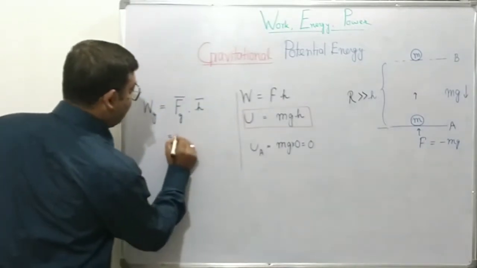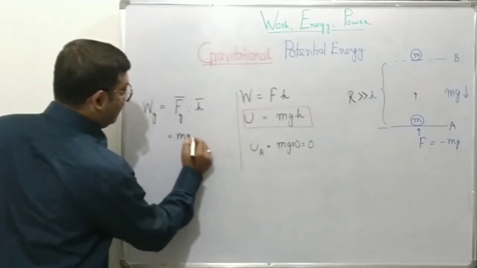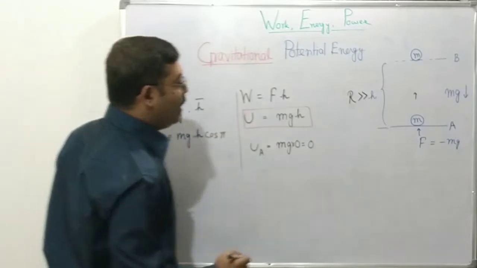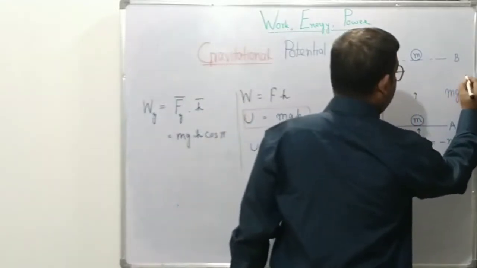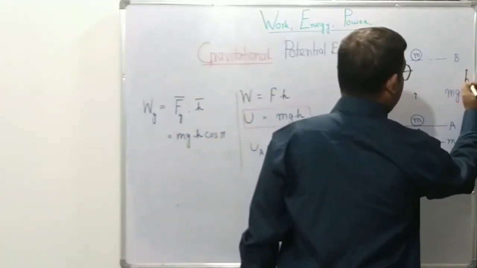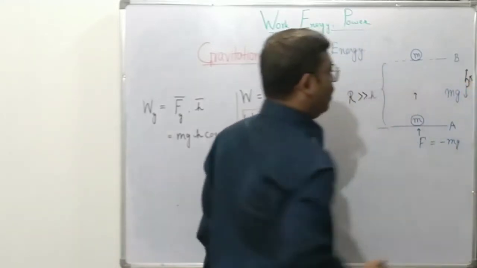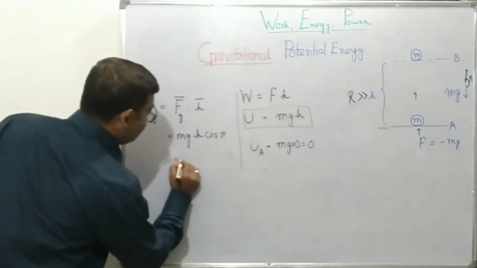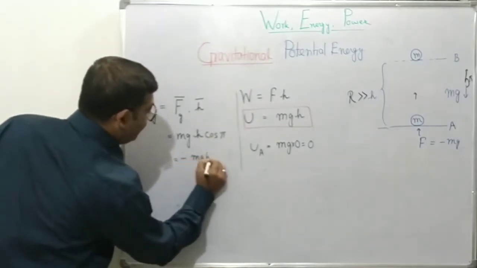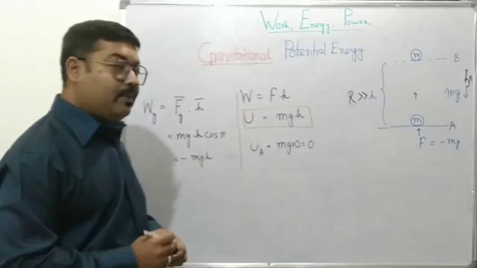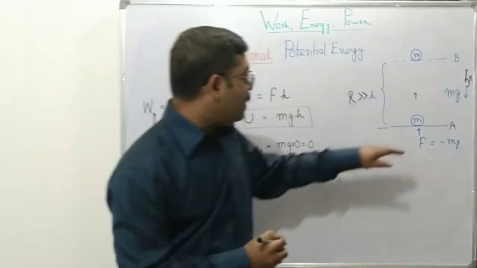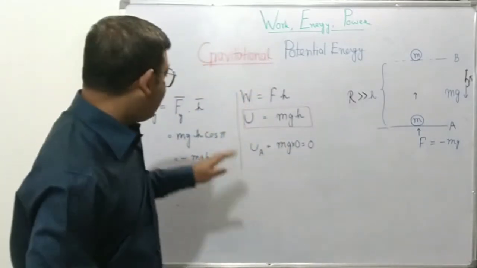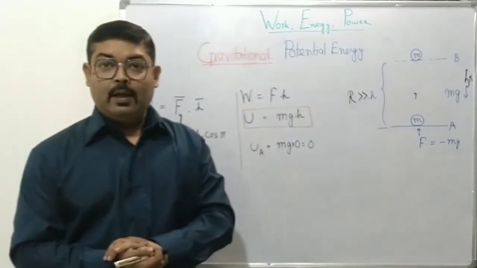But this must be equal to mg, then this is h, and then cos pi, 180 degree. Why? Because mg is downward, h is upwards, so the angle between them is pi or 180 degree. Cos pi is -1, so this is minus mgh. So work done by gravity while the object is taken from the ground level to an upward point will be negative.